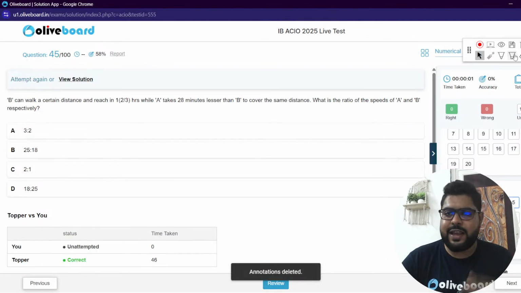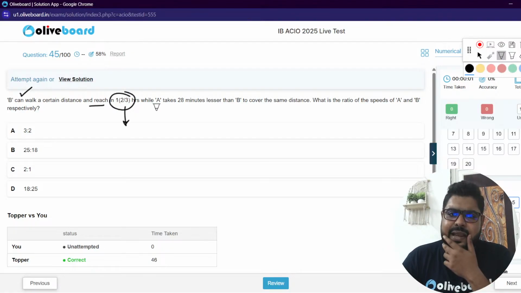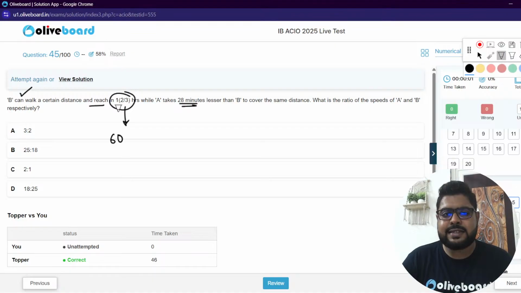Perfect. Moving on. B can walk a certain distance in these many hours. This is how much? Minutes, right? Calculate this into minutes. 1 hour is 60, 2/3 means 40 minutes. So 100 minutes.